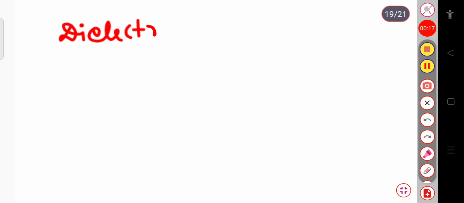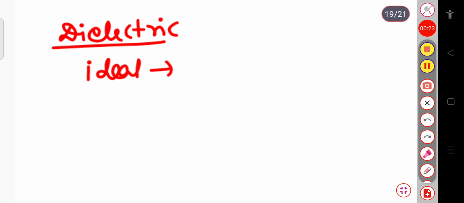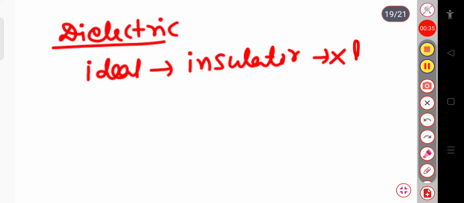For an ideal dielectric, it behaves like an insulator. Insulator means basically it has no free charge carrier, so it will not conduct.